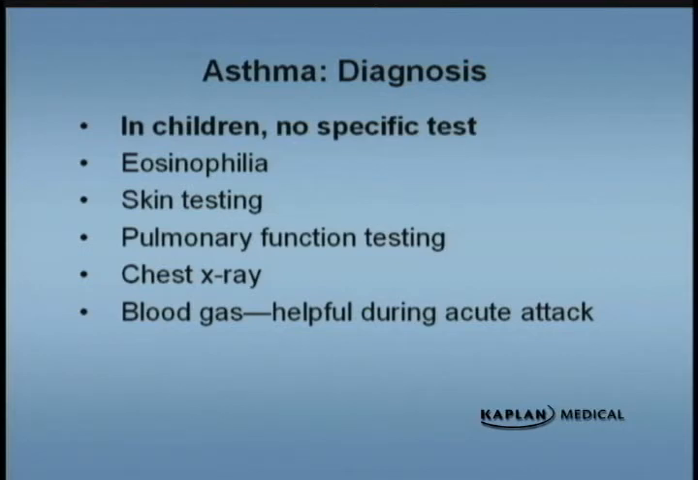A chest x-ray during the acute phase will be helpful because it will show signs of air trapping. It'll show flattened diaphragm, increased intercostal spaces, ribs that are straighter out or flatter, but that's not pathognomonic for asthma. When the patient is normal, the x-ray looks normal.